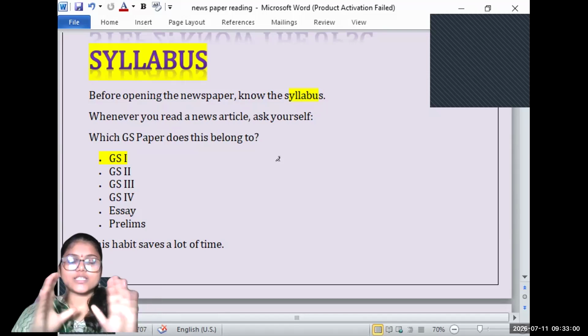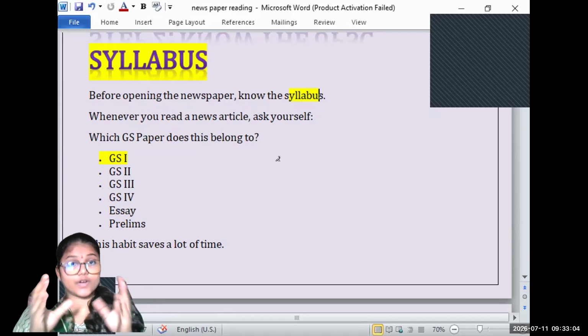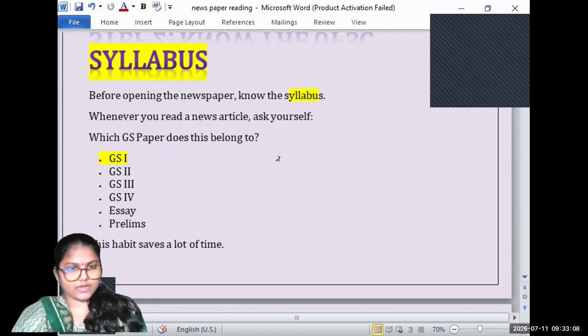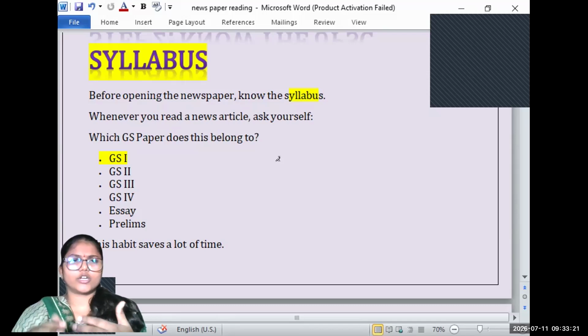But moreover, this video is for you if you have the time, if you want to accommodate your time for reading the newspaper especially for UPSC, then only please watch this video. If you are very thorough with newspaper reading, and you have the efficiency to extract information and use it for answer writing and the prelims, then please don't watch this video. You can continue with the next videos.